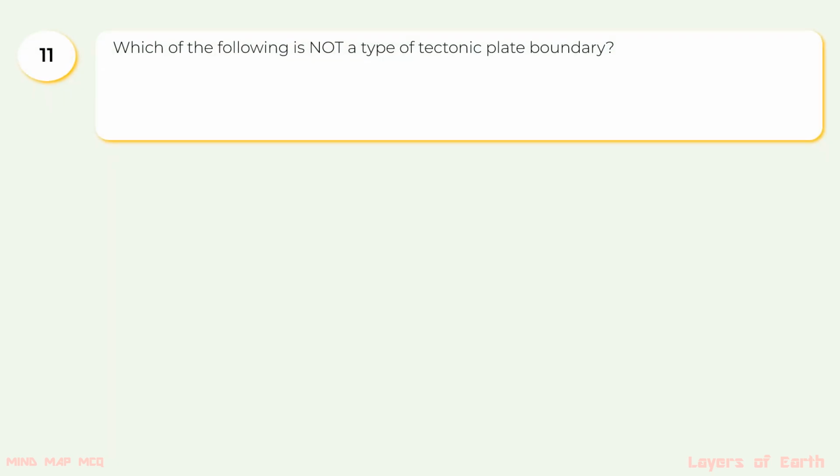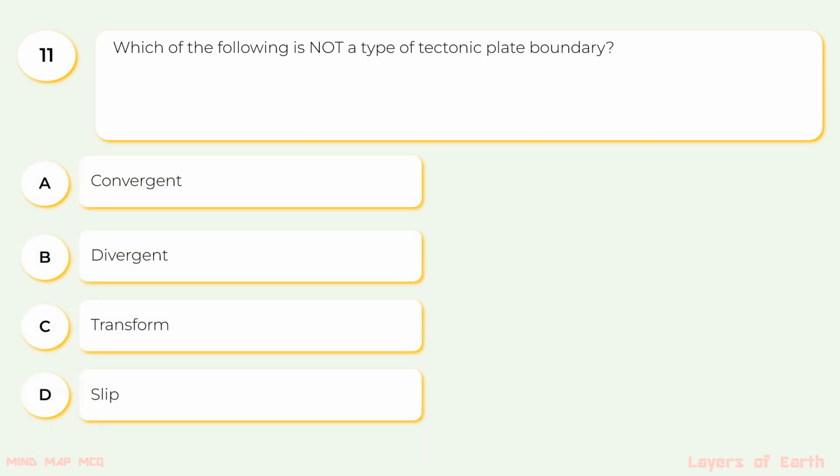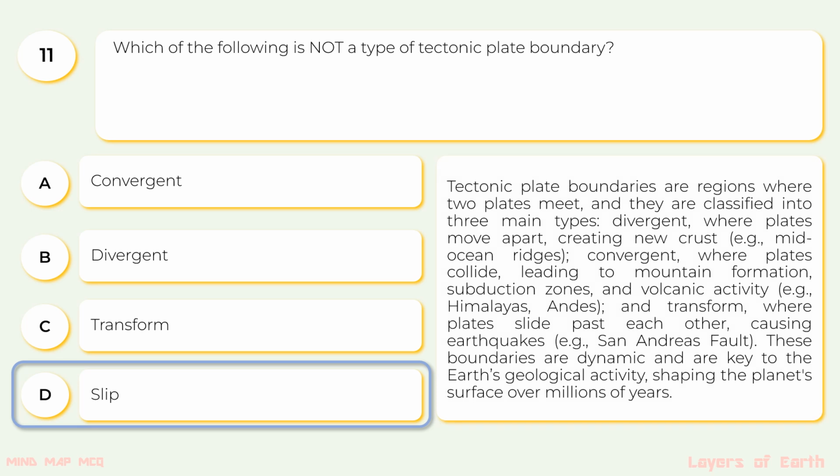11. Which of the following is not a type of tectonic plate boundary? The options are A. Convergent, B. Divergent, C. Transform, D. Slip. The correct option is D. Slip. Tectonic plate boundaries are regions where two plates meet, and they are classified into three main types.